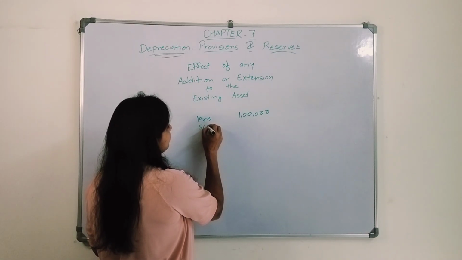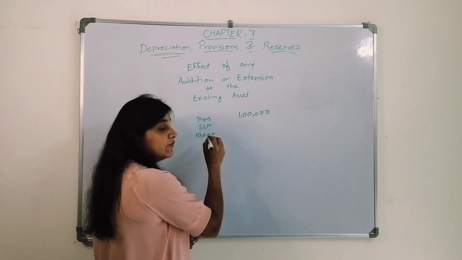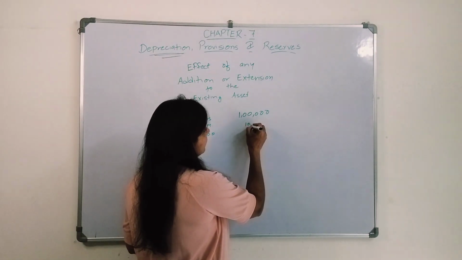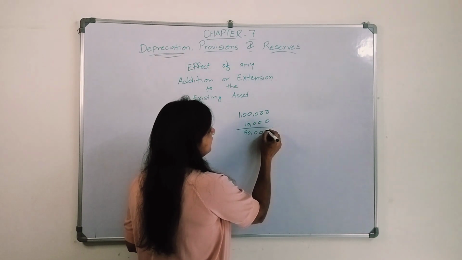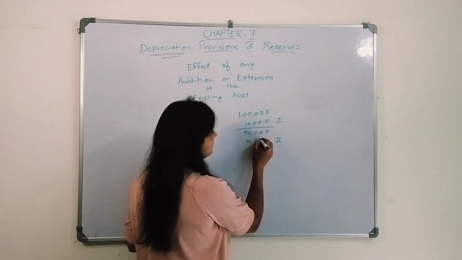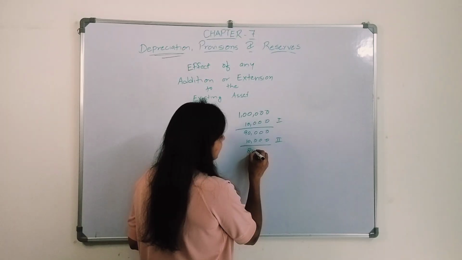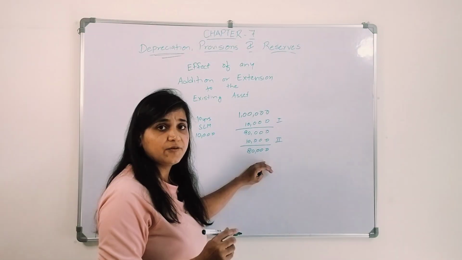Let's say I have machinery worth rupees 1 lakh, and its useful life is 10 years. On an SLM basis, I'm charging a depreciation which will be 10,000, right? 10,000 depreciation charged in the first year, its value becomes 90,000. In the second year I charge a depreciation of 10,000, its value is 80,000.